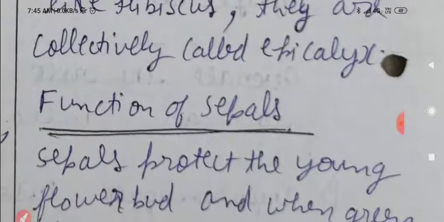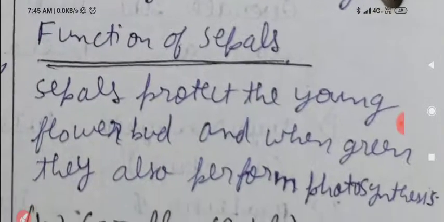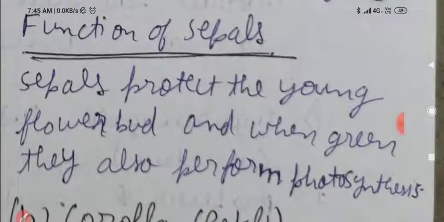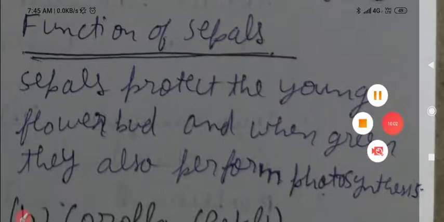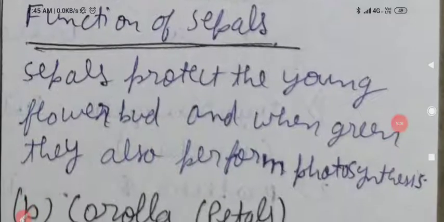Next, let us see functions of sepals. Sepals protect the young flower bud, and when green they also perform photosynthesis.